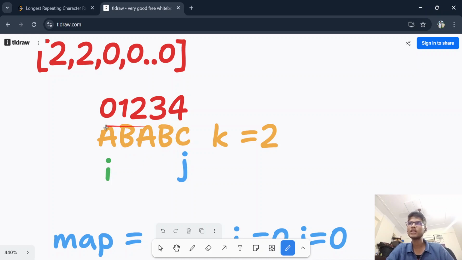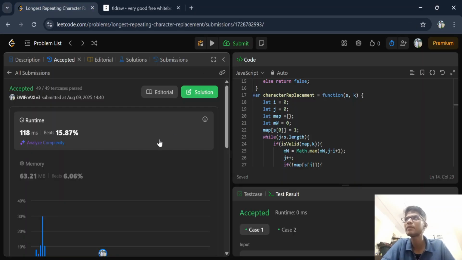And how can I do that? We cannot use that, because whenever this type of sliding window question comes to you, always think about array or map, because searching in array and map is O of 1, which is much faster than using a loop, which will take O of n, and we never want O of n. So searching always takes O of 1 inside a map and array, always remember this. So this was my solution for this longest repeating character.